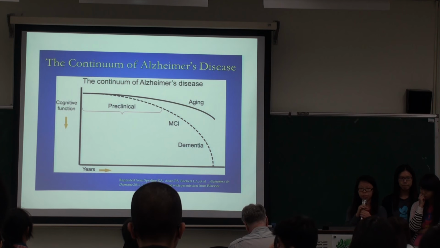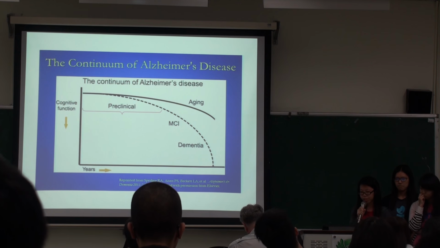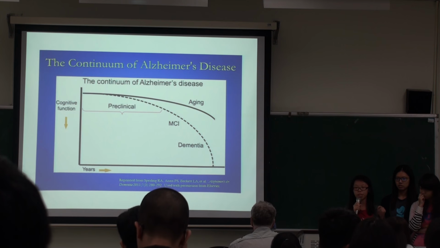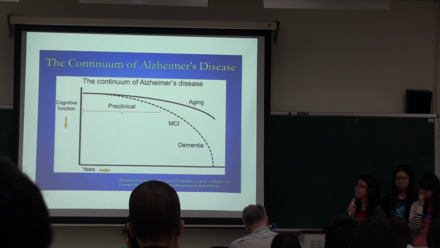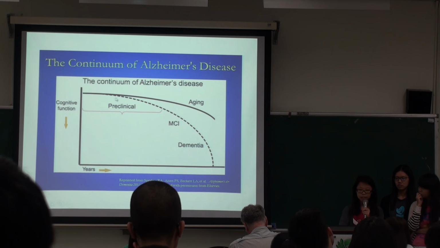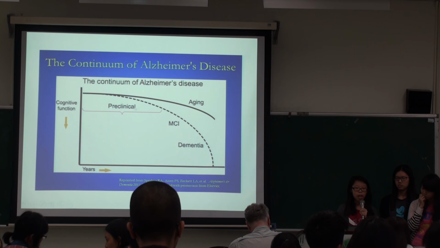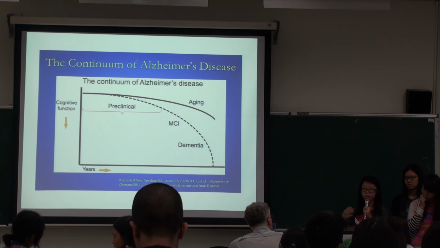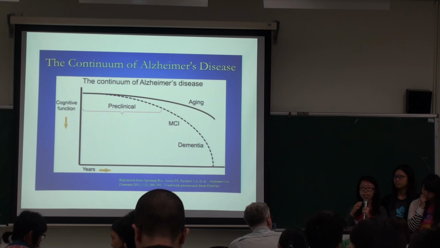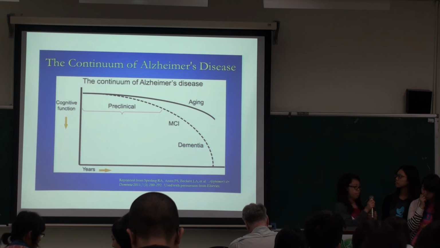This graph shows the trajectory of normal aging and patients with dementia. As we can see here, the cognitive function of patients decreases in each stage and also with the increase of time. Each stage shown here corresponds to the symptoms that I have mentioned previously, and the symptoms tend to be cumulative and worsen over time.